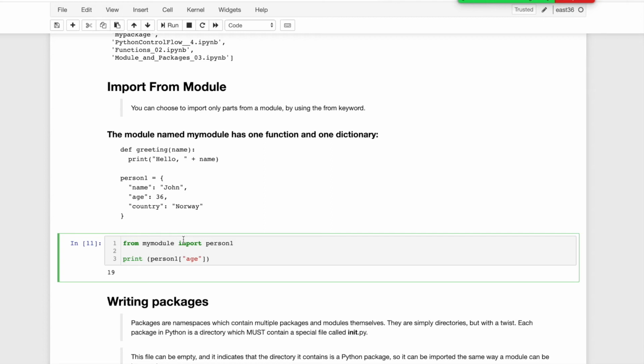So these are the things about modules. Now we will go to packages, but any questions about modules?